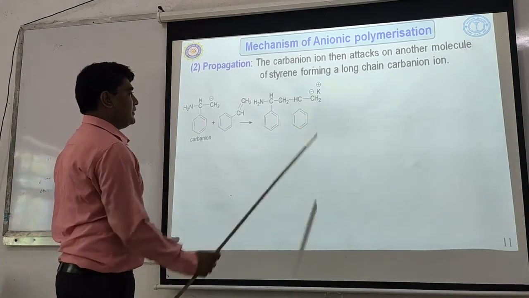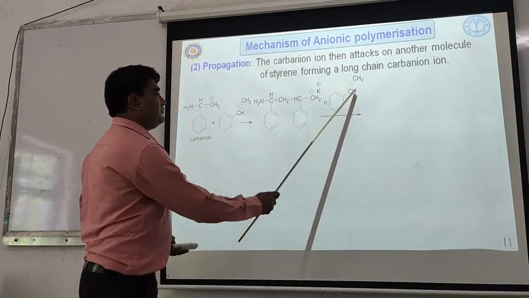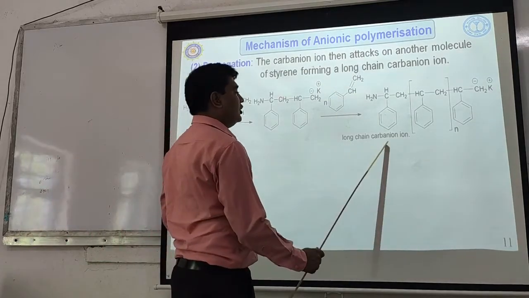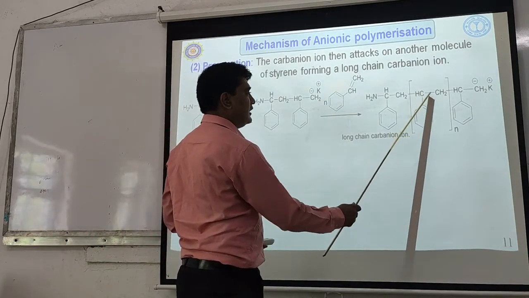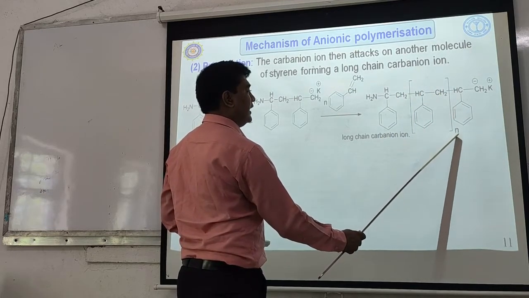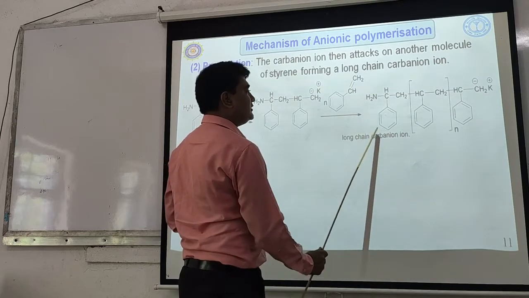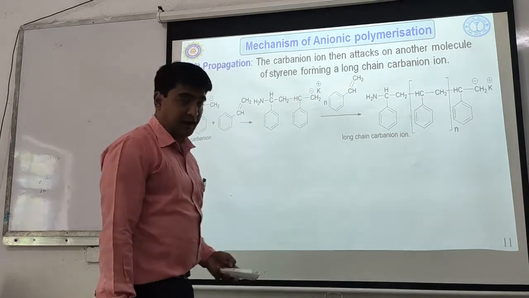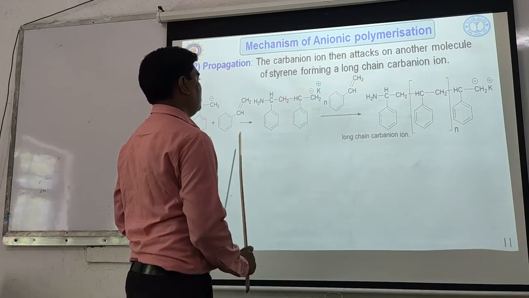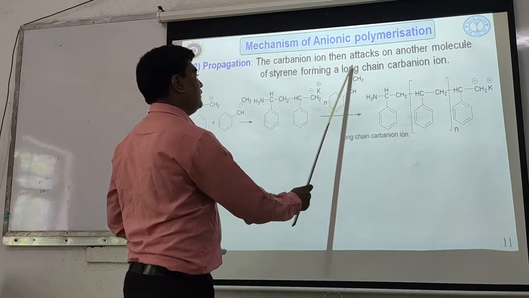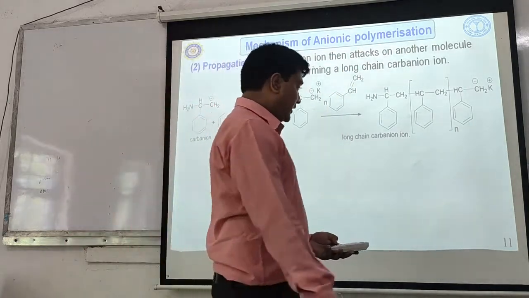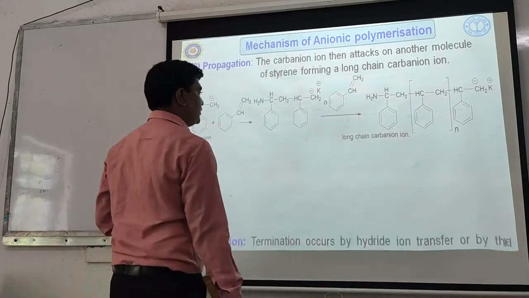This will react with n number of styrene monomer molecules. This is the repeating unit, which goes on repeating n times, so a long chain carbanion is obtained. This happens in propagation.